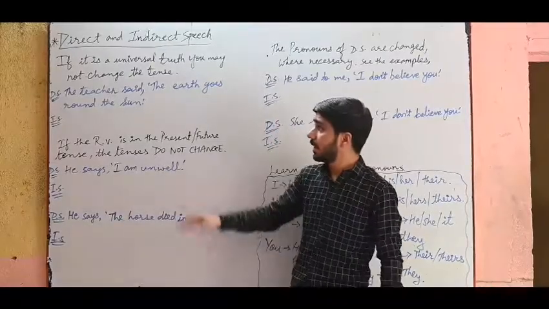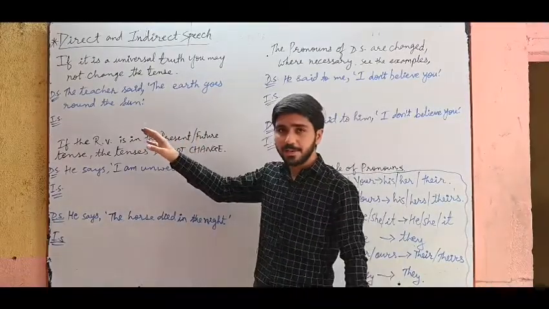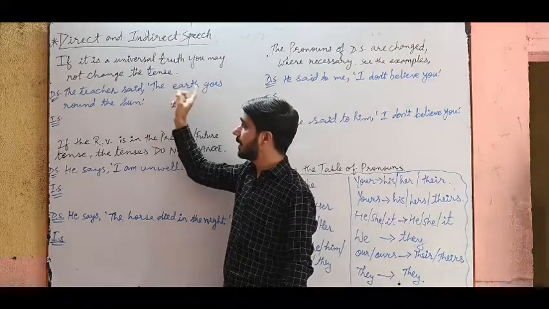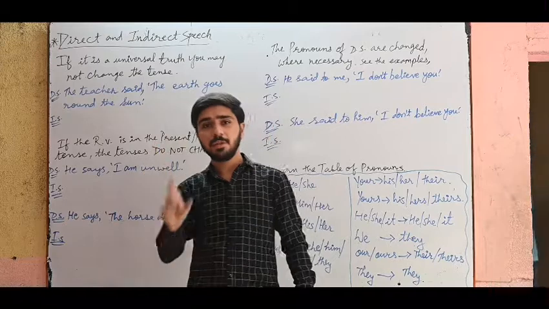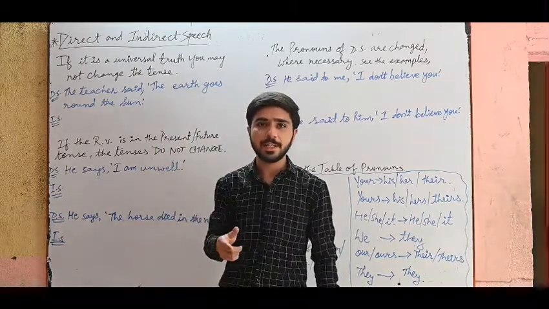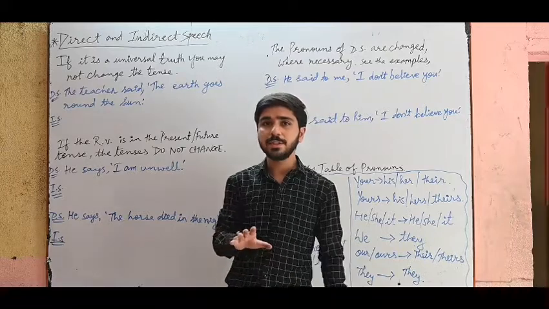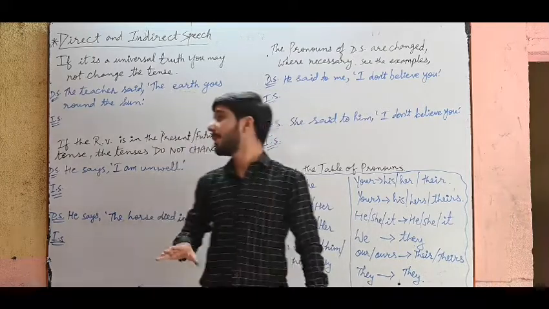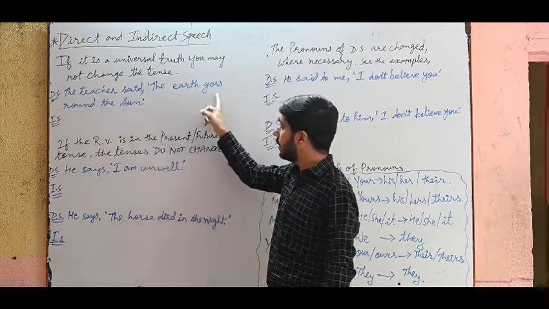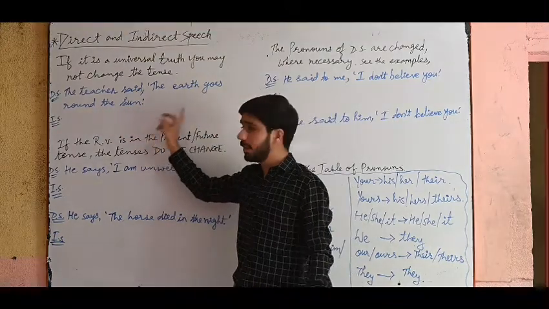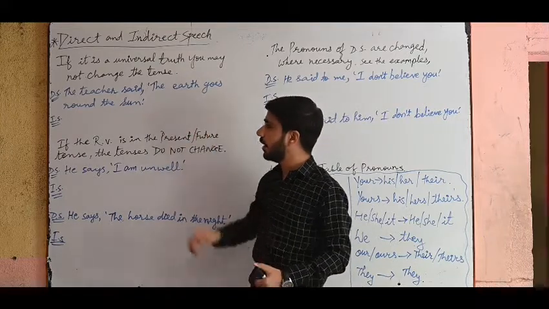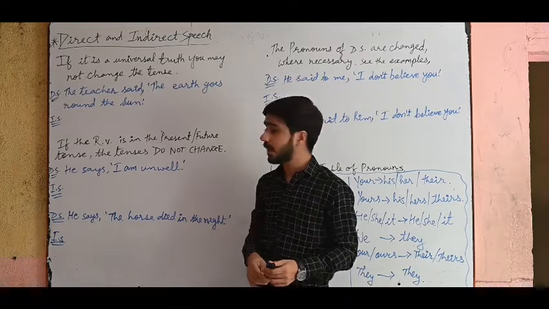So students, now moving ahead in the rules of direct indirect. See, if it is universal truth, you may not change the tense. So first read the sentence. If it is universal truth, means if it is universally accepted and factual, you cannot change that, then do not change the tense of the sentence. See what is given over here. Example, direct speech. The teacher said the earth goes round the sun. Now it is universal truth because the earth goes round the sun. That is correct, and we cannot change it.